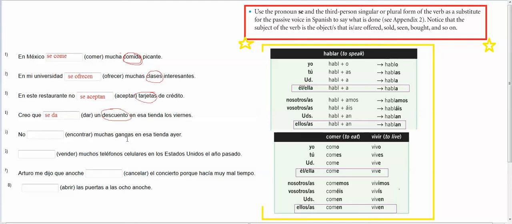No blank encontrar muchas gangas en esa tienda ayer. So this, they're practicing more because they also have ayer here. So now we're going to do past. So, one, no encontrar, one didn't find a lot of sales in this store. So what wasn't found were gangas. So you would put, no se encontraron.